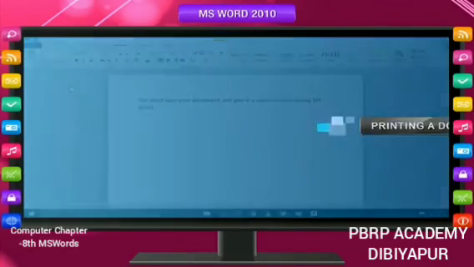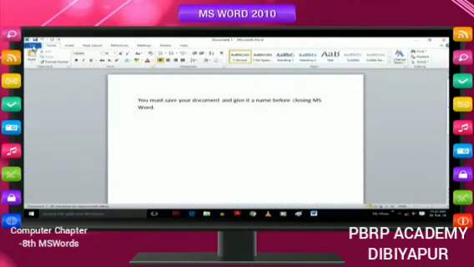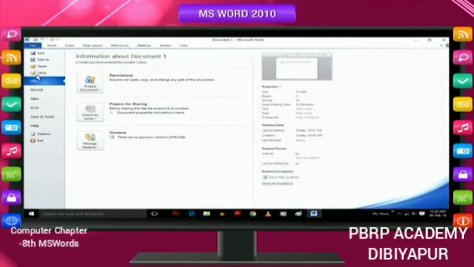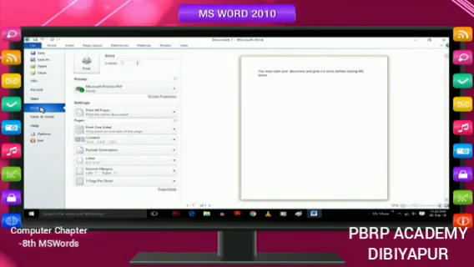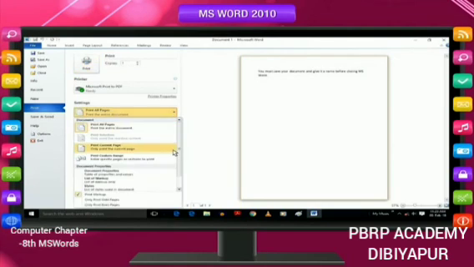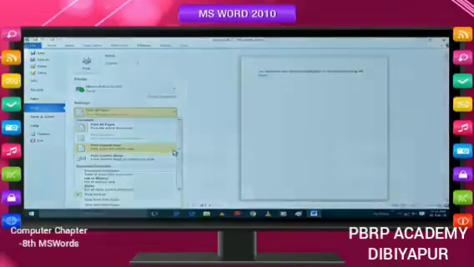Printing a document. Open the document. Click on the File tab. Click on Print in the drop-down menu. Select the printer. Click on the Print button. One copy of the document will be printed. You can also go to the Print menu by the shortcut keys Ctrl+P. Before giving the print command, your printer should be on and in ready mode. You can specify the number of copies to print, or just the current page or a range of pages.